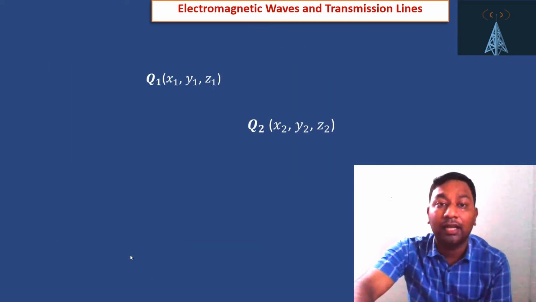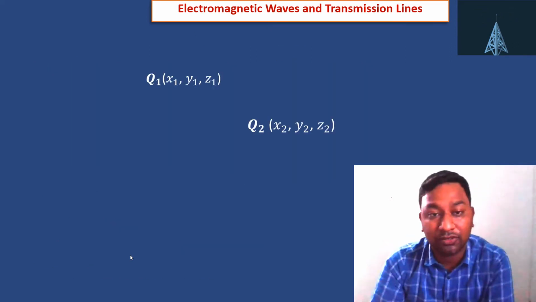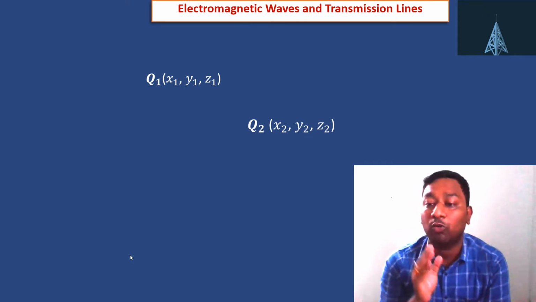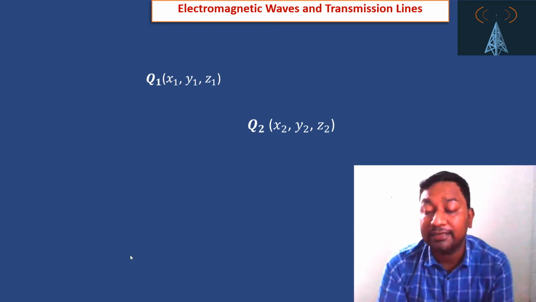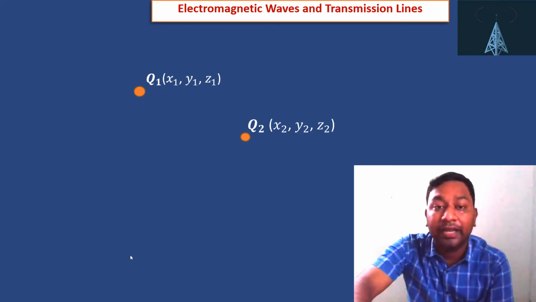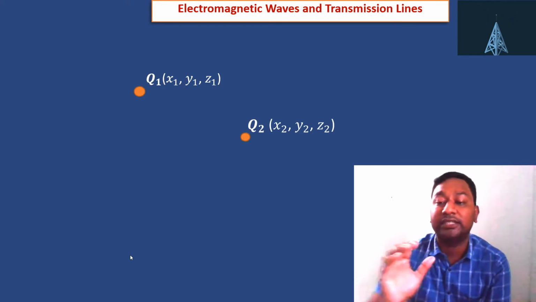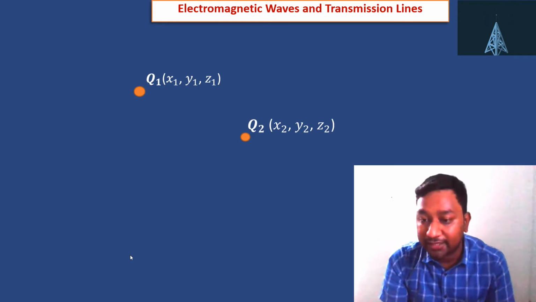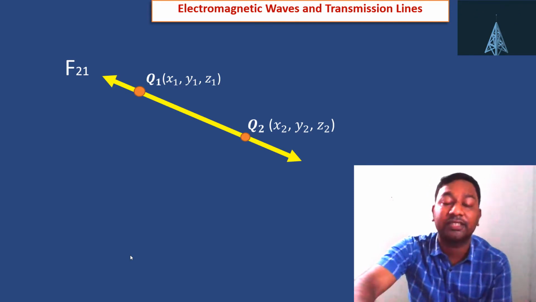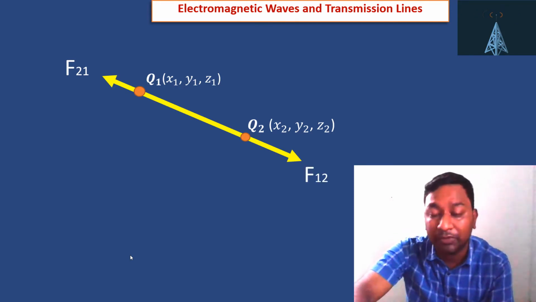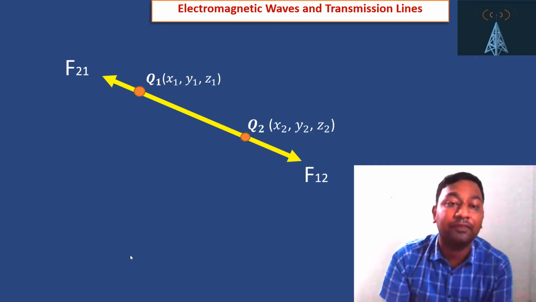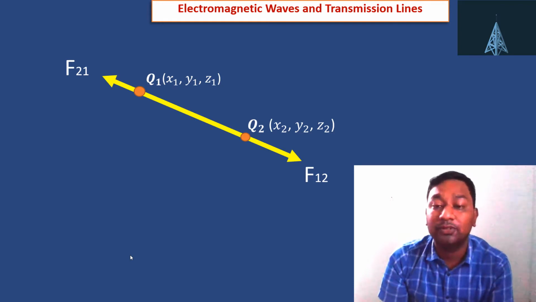Now we'll see how the things are there. Here we are considering two point charges, Q1 and Q2. Q1 has coordinates x1, y1, z1, and Q2 has coordinates x2, y2, z2. According to our law, if two point charges are there, there must be some attractive or repulsive force. There are two forces we are considering, F12 and F21. F12 means the force on Q2 due to Q1. Similarly, F21 is the force on Q1 due to Q2.